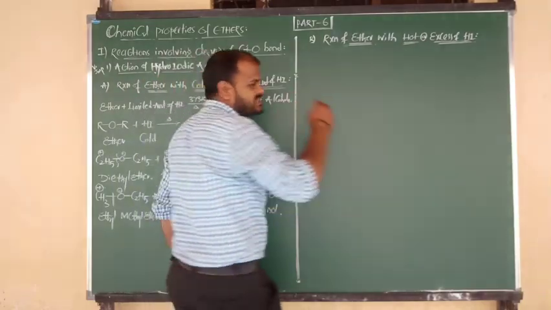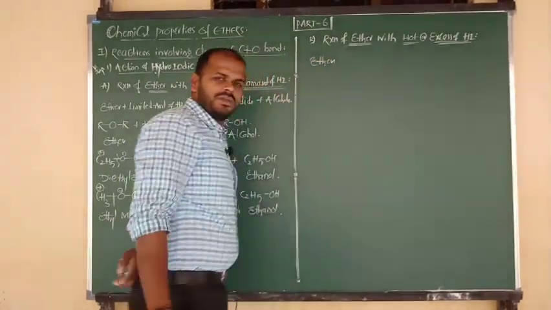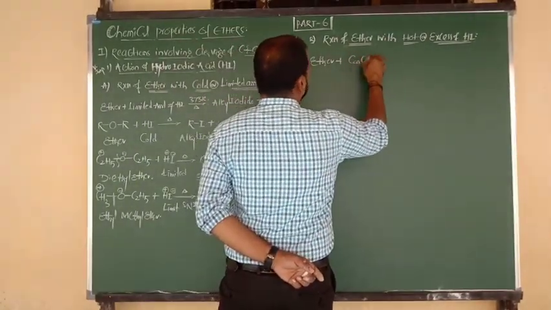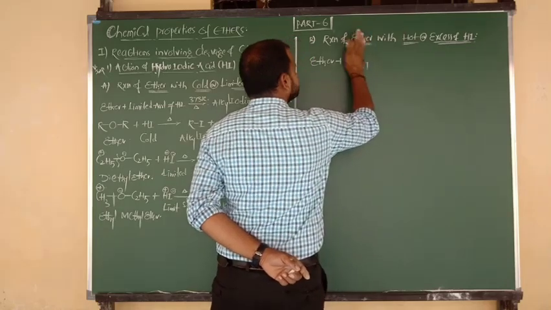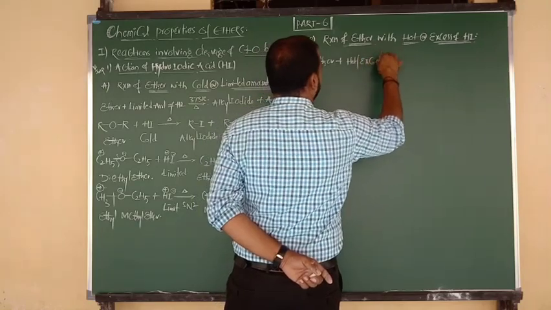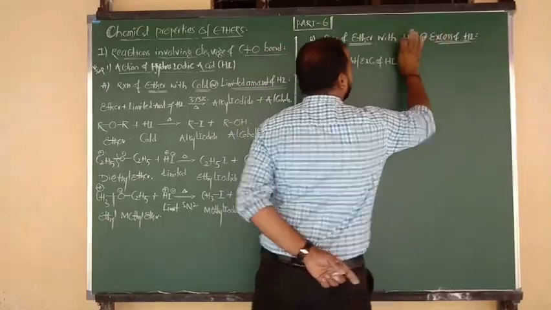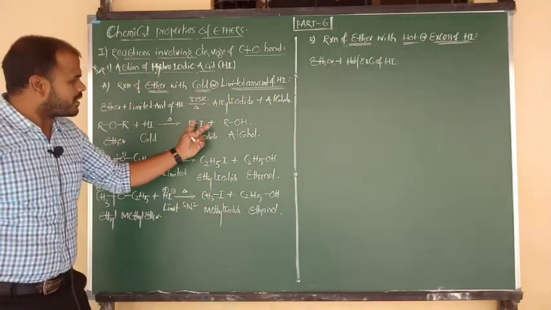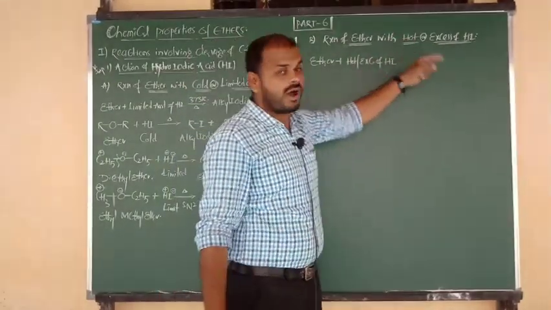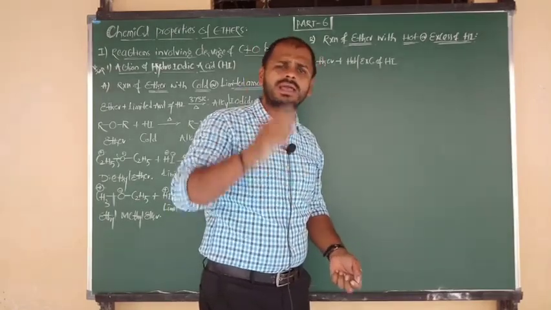Ready? Yes, first of all the statement. First of all you have to consider the same thing, it is a property of ether. Ethers on reaction with hot or excess HI form only one product here, but in the case of cold and limited HI you get two products, one is alkyl iodide, one more is alcohol. But in the case of hot and excess HI, you get only one type of product, that is only alkyl iodide.